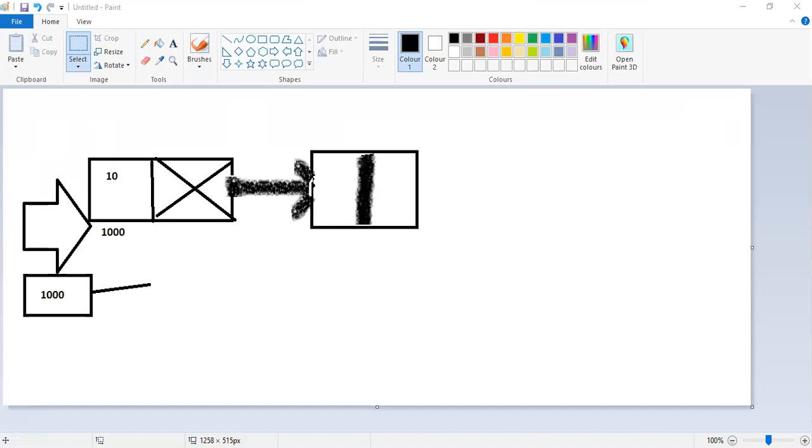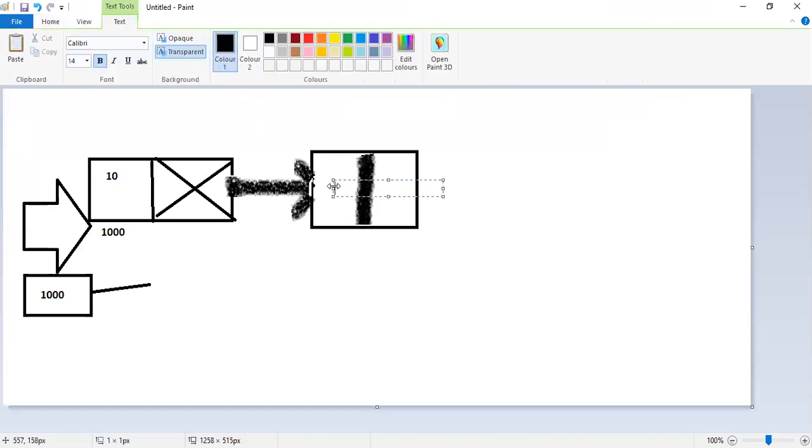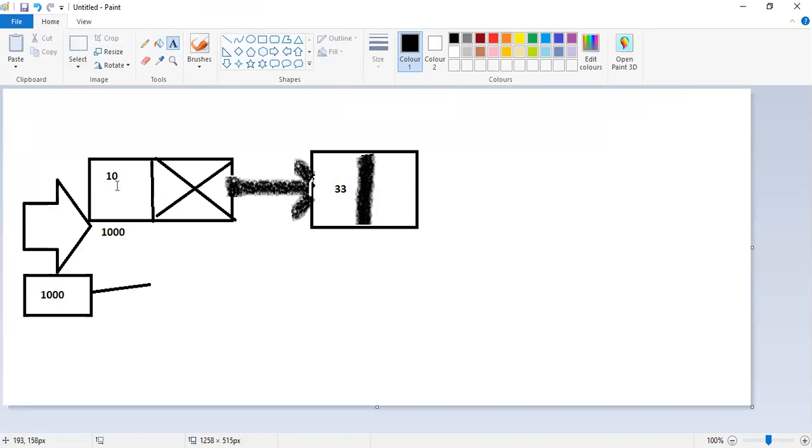The next one is void insert after. After means what? Here we are passing two arguments. One is number and another one is value. Why are we passing two values? Because we want to insert in the middle of specific nodes. For example, see here, already we are having two lists here. Now I want to insert a node between 10 and 33.